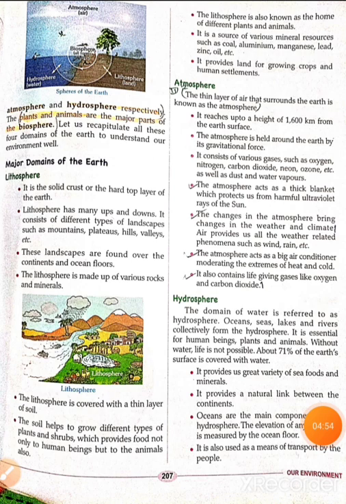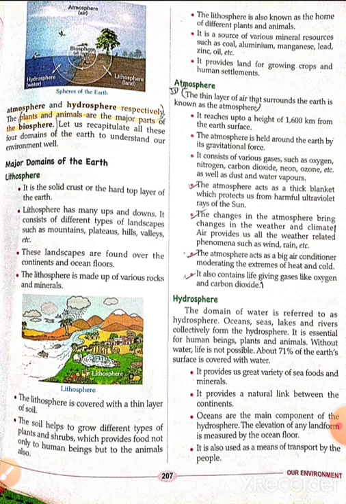What is atmosphere? The thin layer of air that surrounds the earth is known as atmosphere. We know that there is air and different kinds of gas present in our planet, and that layer of air which surrounds Earth and which consists of different gases is known as atmosphere. It reaches up to a height of 16,000 kilometers from the earth's surface.